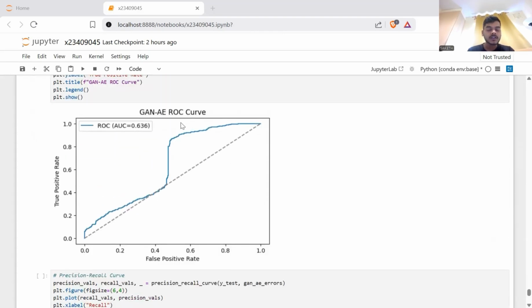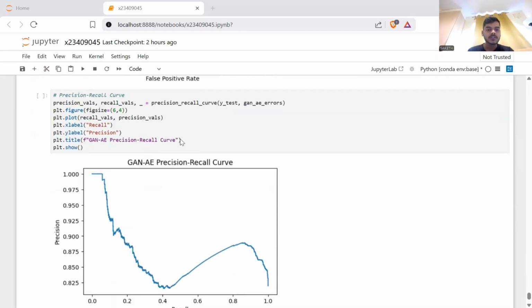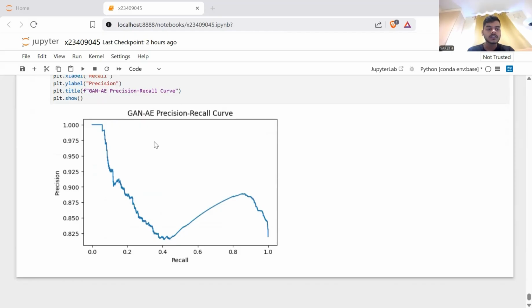And here we have the ROC curve for the GAN autoencoder and a precision recall curve for the GAN autoencoder. This precision recall curve shows how the GAN autoencoder's anomaly detection performance changes as the decision threshold is varied. Precision on the y-axis represents the proportion of predicted anomalies that are actually correct, while recall on the x-axis represents how many true anomalies the model successfully detects.